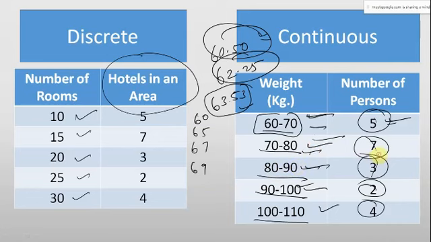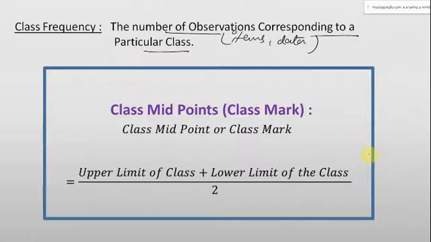This 3 is the class frequency for 80 to 90. This 2 is the class frequency for 90 to 100 and this 4 is the class frequency for 100 to 110. So the number of items, number of data, number of observations corresponding to a particular class, that is, how many people are falling within that particular range, within that particular class, is called class frequency. Is it clear to all of you?